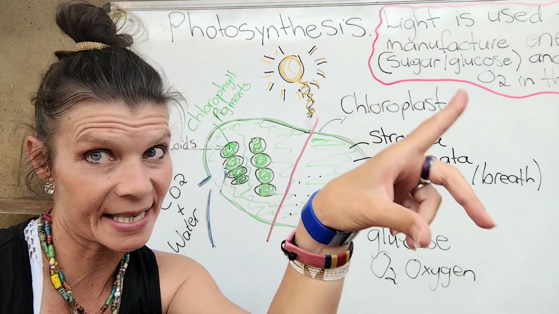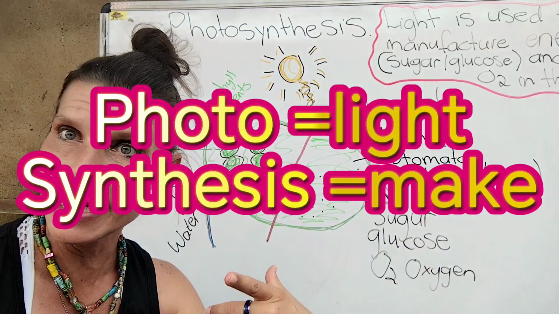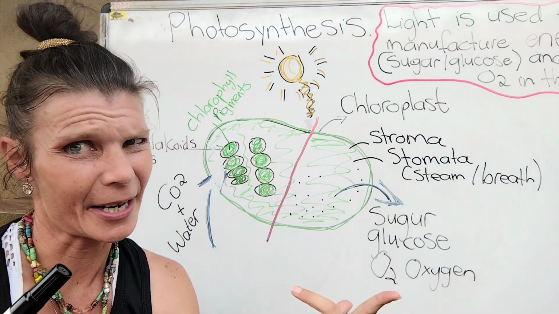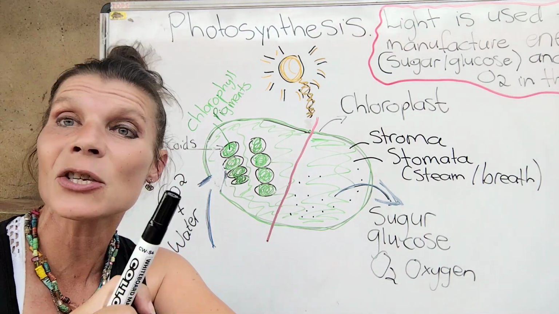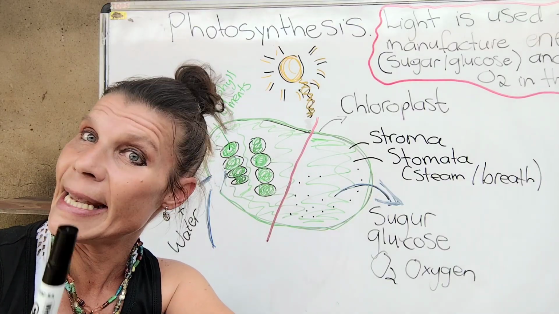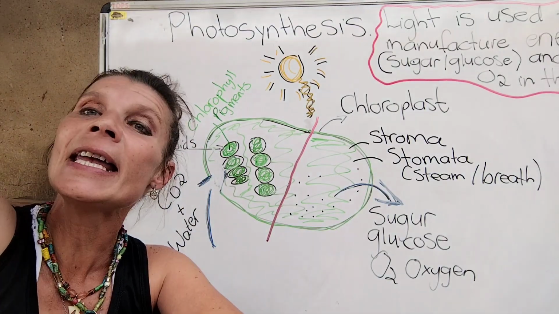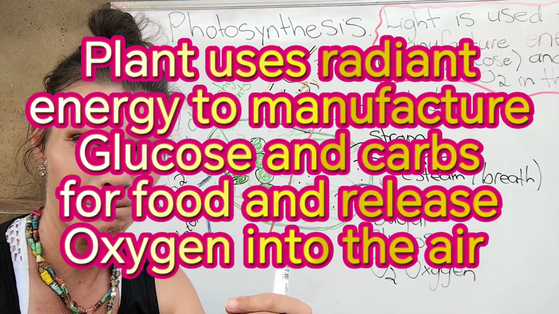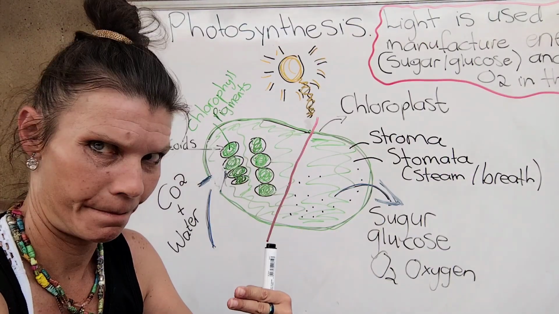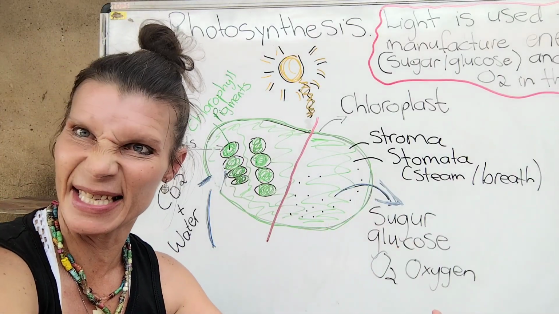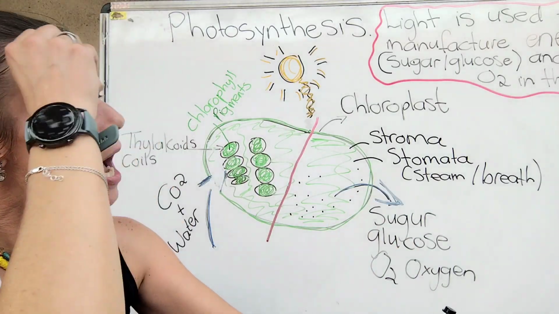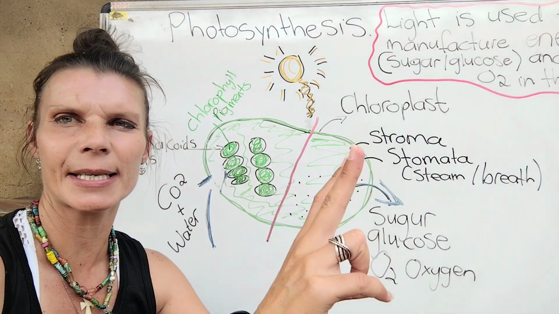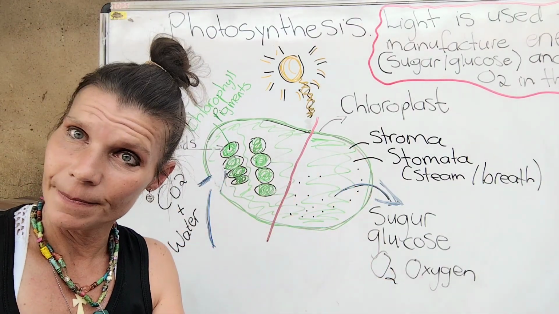Now, every living organism needs energy, some type of food. Otherwise we die. All right. So photosynthesis is when a plant, a leaf, uses radiant energy, that means light from the sun, to manufacture, synthesis, glucose, sugar, starch, carbohydrates for the plant to feed.